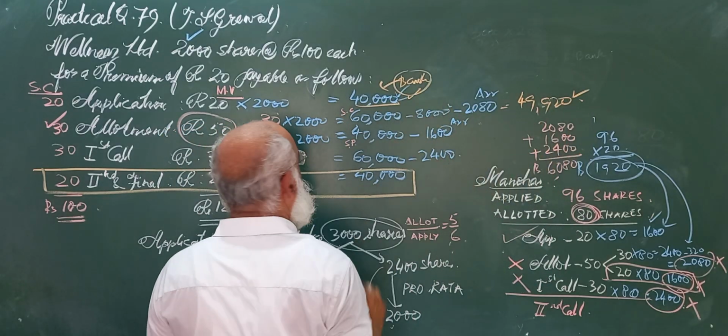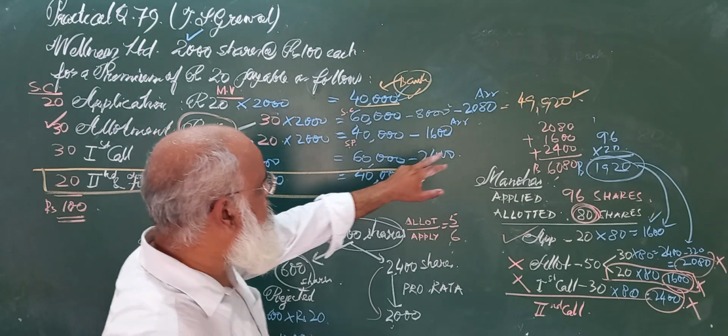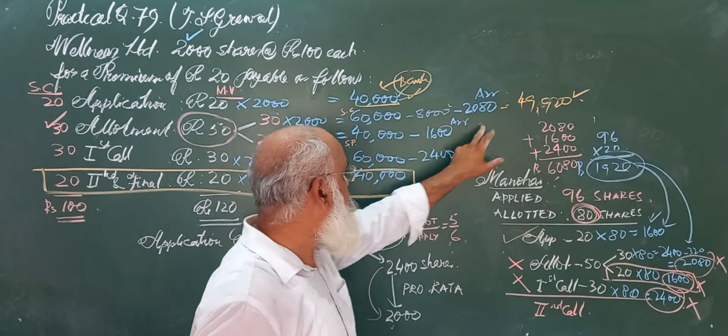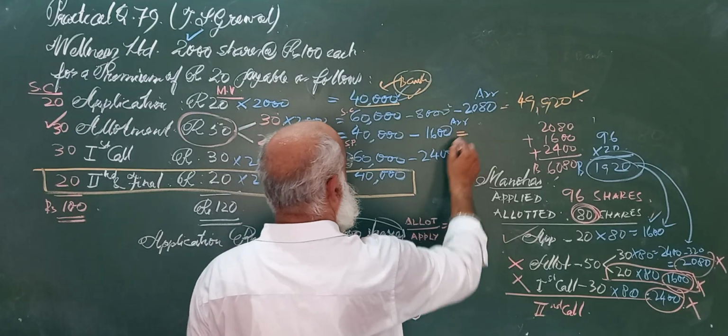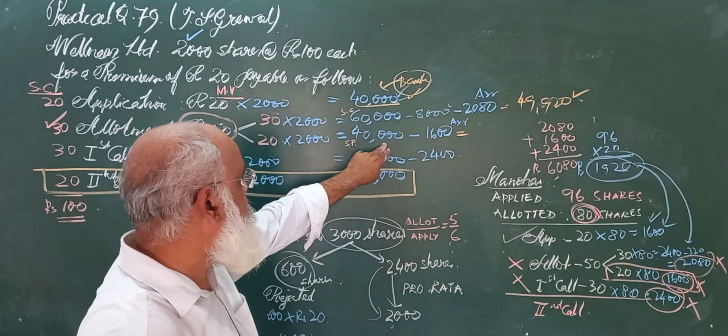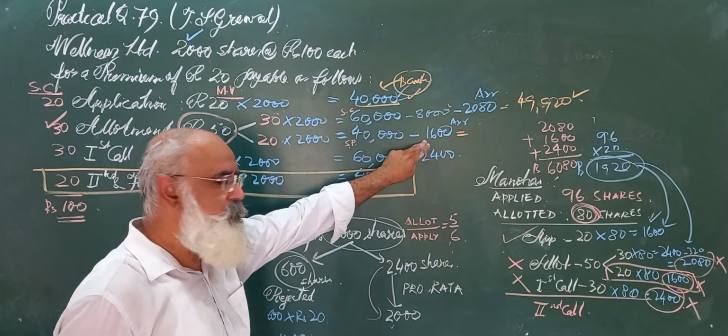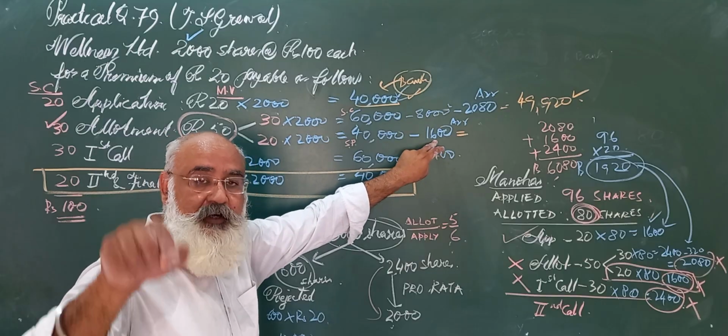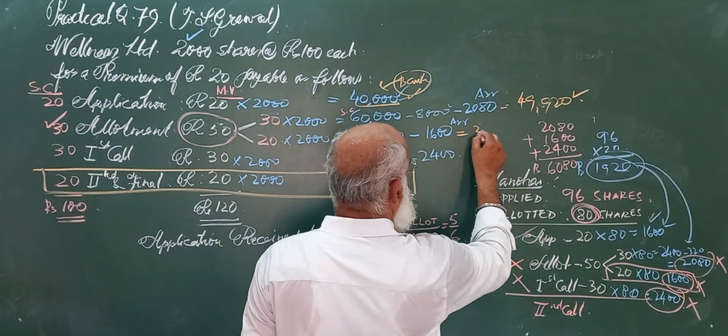This amount has come in the application round. This amount has been received on allotment for share capital. Now this amount has been received for securities premium. 40,000 minus 1,000, 39,000. 39,000 minus 600, 38,400.